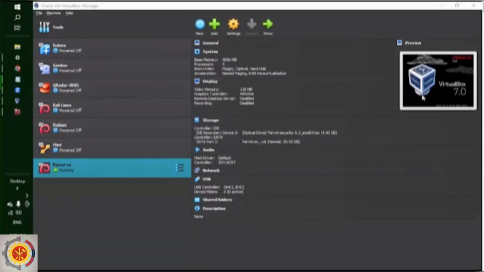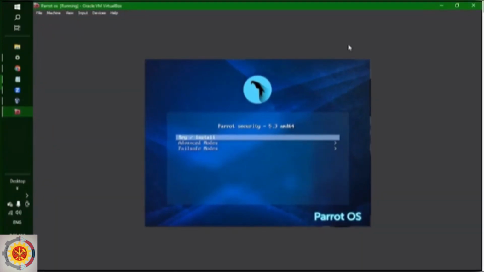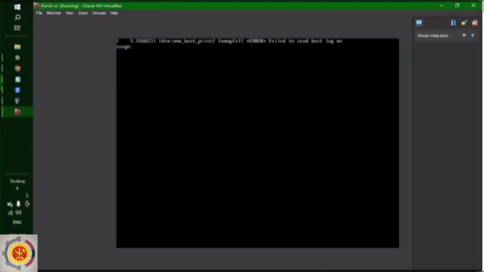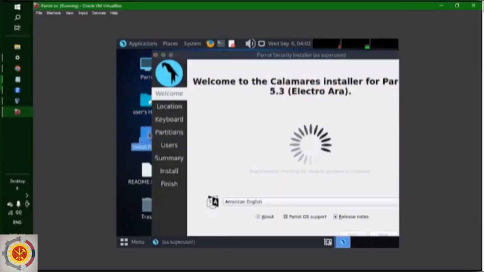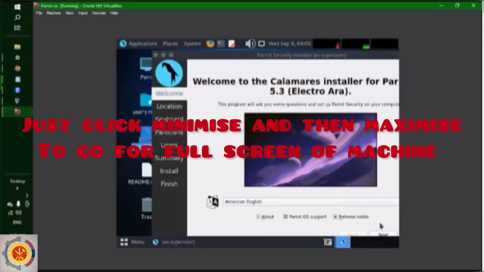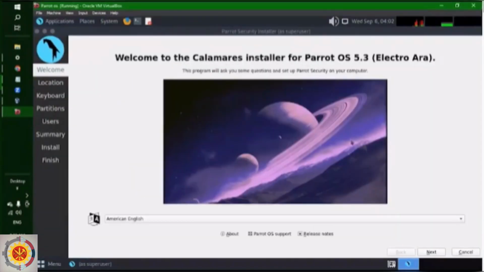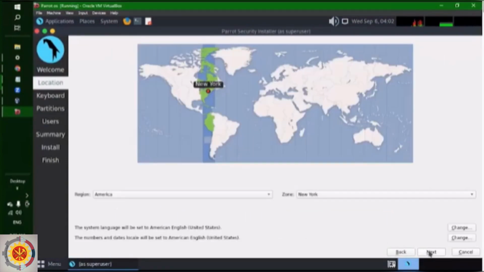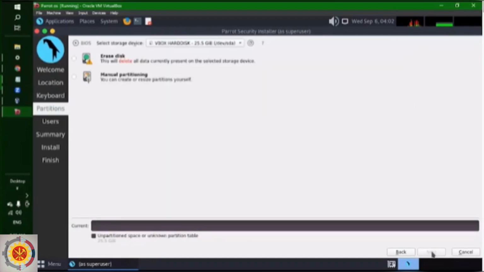So it started here, and we can choose from here. I'm gonna select full screen mode. Select first option. So here we're gonna select install Parrot option. So it's now in full screen. I click next, and my region New York is okay, I'm fine with it. And keyboard settings are also fine. You can select and change it if you want.